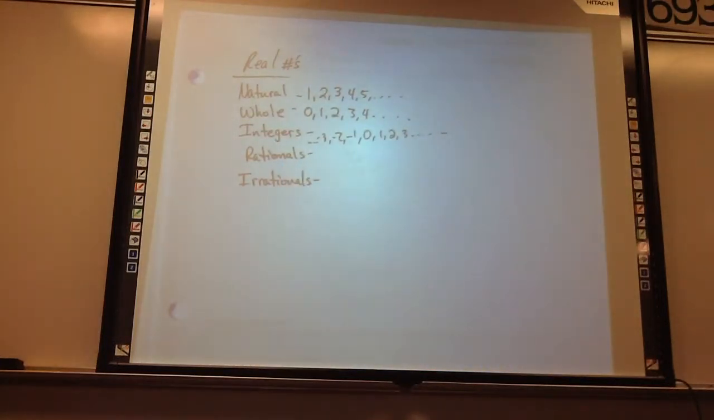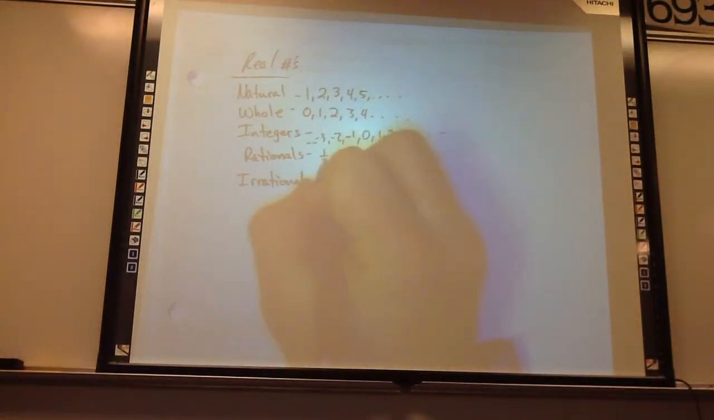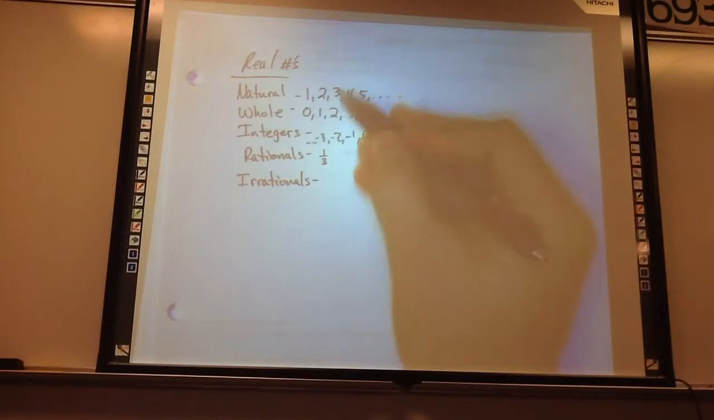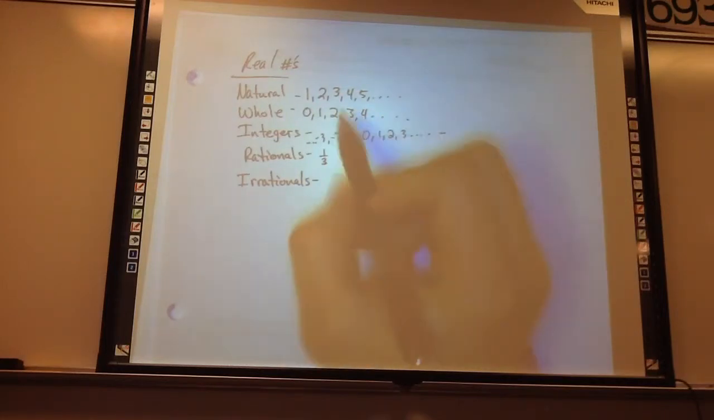Rationals: anything that doesn't have imaginary numbers. Are the whole numbers going to have decimals? No. A rational number is a number that can be represented by a fraction. Pi is an irrational number. So things like 1/3, that's rational. All of these are rational, because you can just put them over 1.